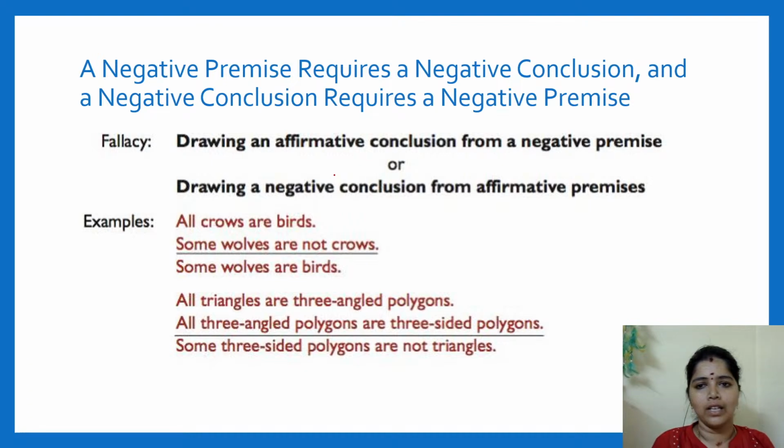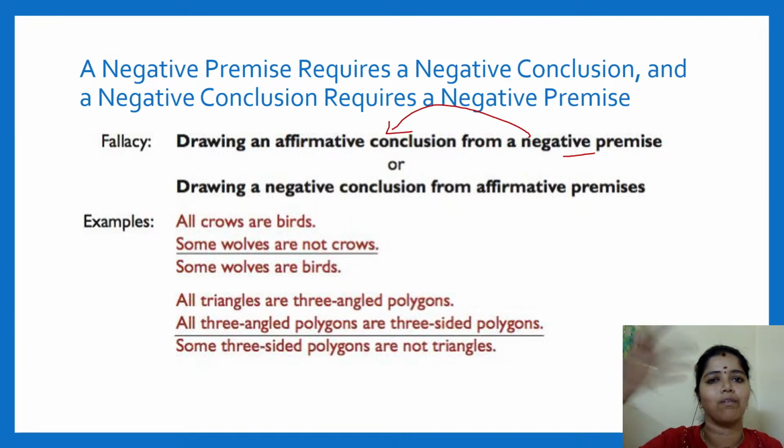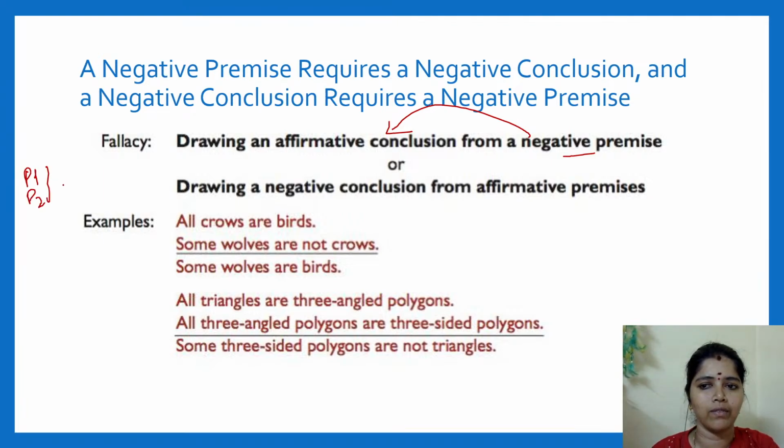Next one. Whenever I have a negative premise and I infer a positive conclusion, then there will be a fallacy, right? If the premises are negative, premise 1 and premise 2, I cannot have a positive conclusion.